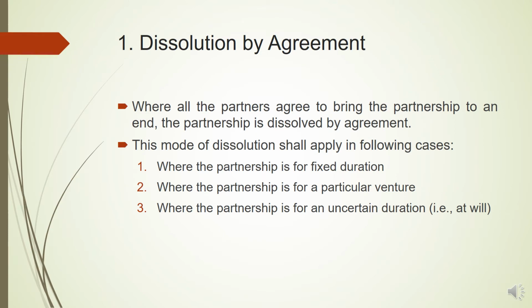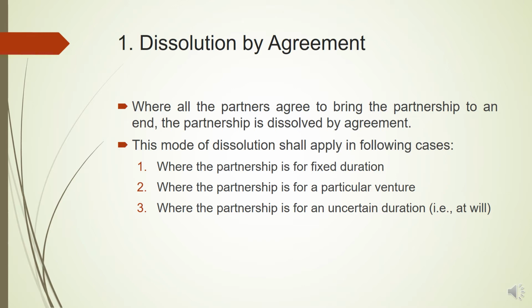Now there's a popular saying that anything which has been formed by an agreement can come to an end by an agreement. How is the partnership firm created? It is created through an agreement between the partners. So if the partners enter into an agreement that they want to end the partnership firm, they can do so by entering into a new agreement. Where all the partners agree to bring the partnership to an end, they can enter into a mutual agreement and the partnership is dissolved by agreement.